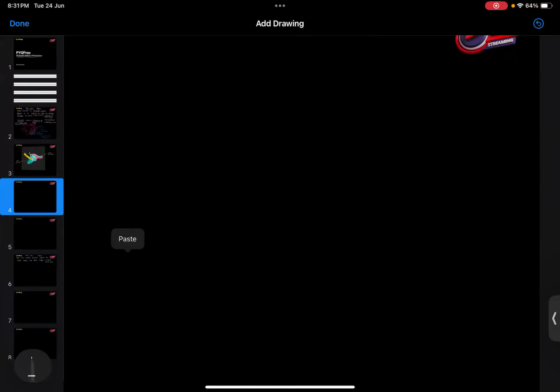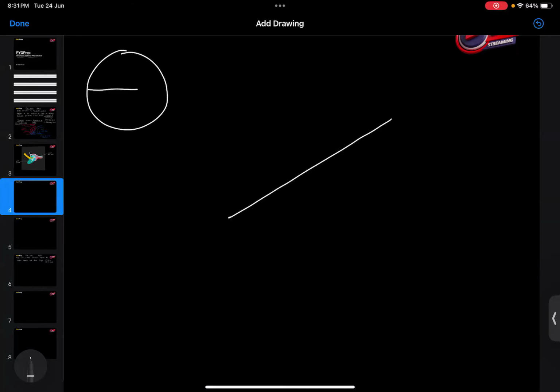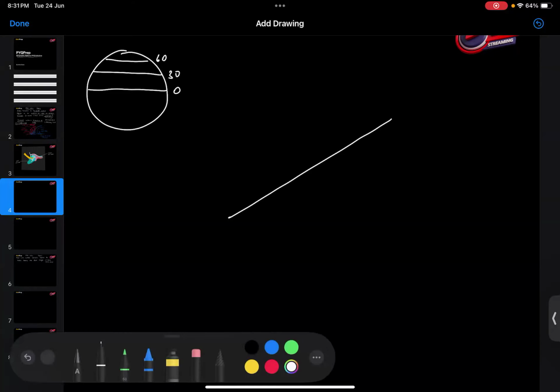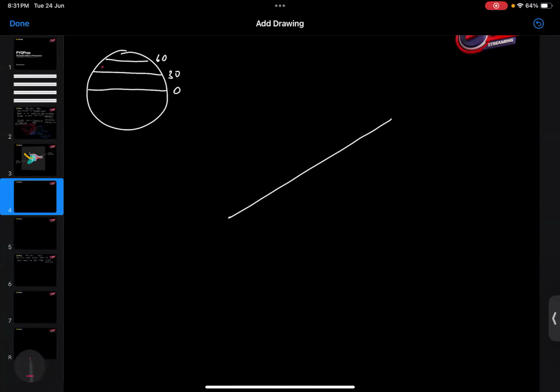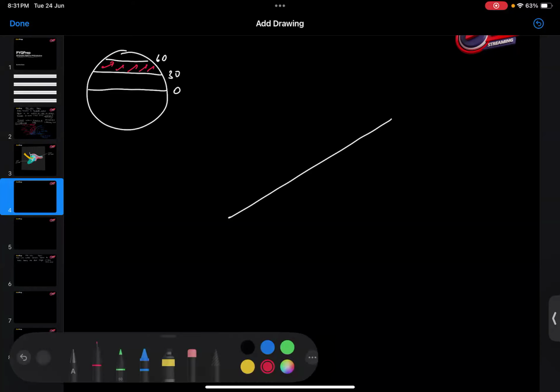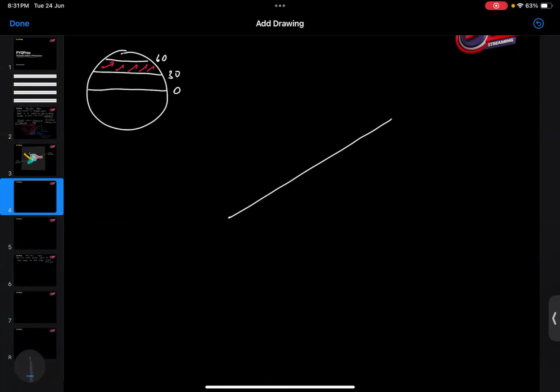Now, in this condition, what will happen? For example, this is one of the axis. For example, this is 0 degree, that is equator. This is 30 degree, and this is 60 degree. So here what we see is that we have westerlies in this region, and we have polar easterlies.